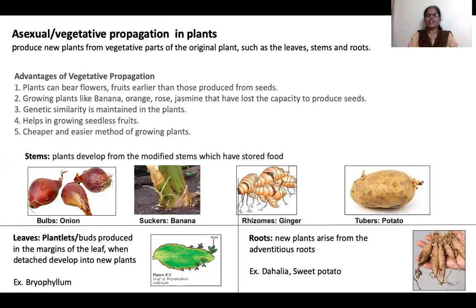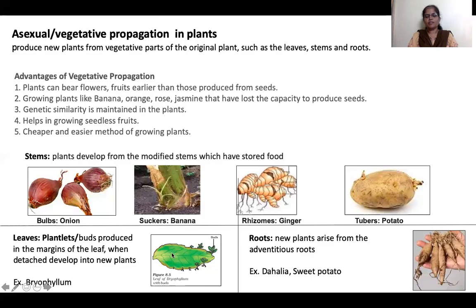Now leaves, in which plants does it come? This is a picture called bryophyllum. Bryophyllum leaf. At the edges, margin, plantlets, new buds or plantlets come out. If these plantlets fall down into the soil, each plantlet will become a new individual.